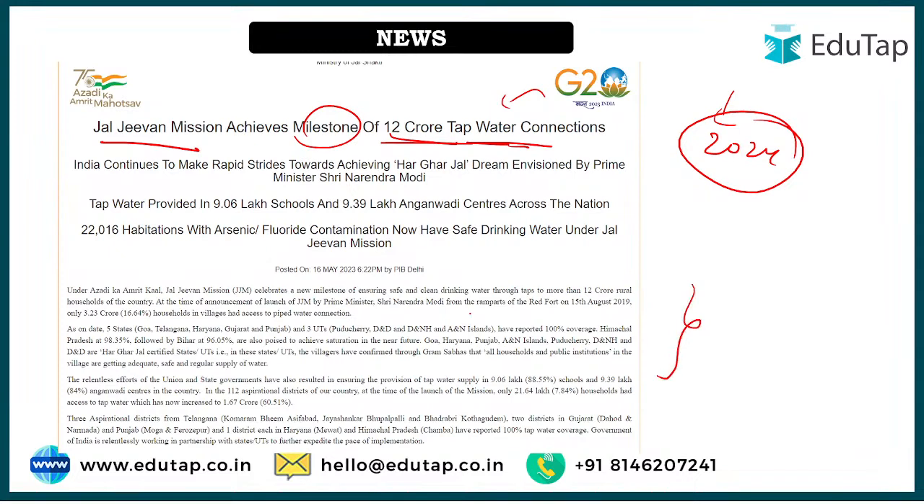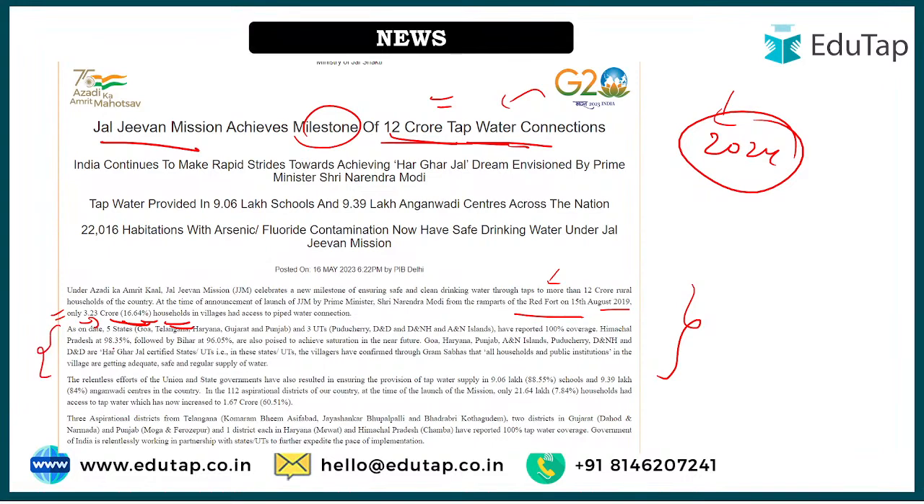For example, this scheme was launched on 15th August 2019 from Red Fort, okay, this is some information. And at that time only 16.64% households had connections, only 3.23 crore. Imagine, from 3.23 crore we have now come up to 12 crore, and it's an achievement, something we are proud of, that we are covering the rural area and providing people with safer water facilities, right?